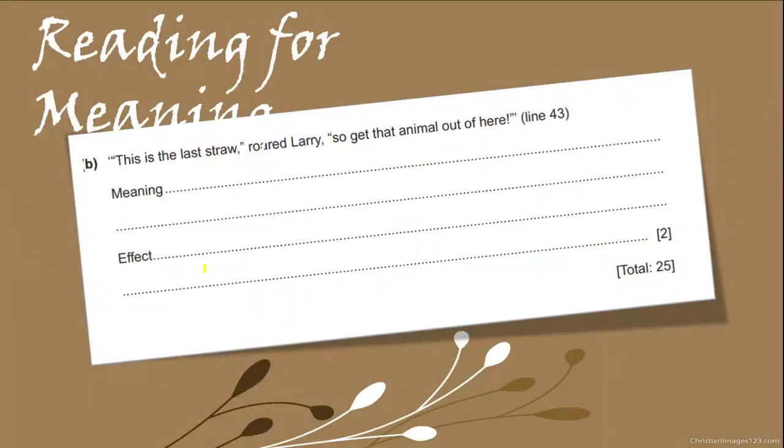Let's discuss this phrase. This is the last straw. So get that animal out of here. You have to tell the meaning. In meaning, we can say that this shows that his elder brother is really upset, and he wants this deer to be removed, taken out. As for the effect, we can say that this shows that Larry has a bad temper, is intolerant. So you have to tell the effect which you, as a reader, take about that character.